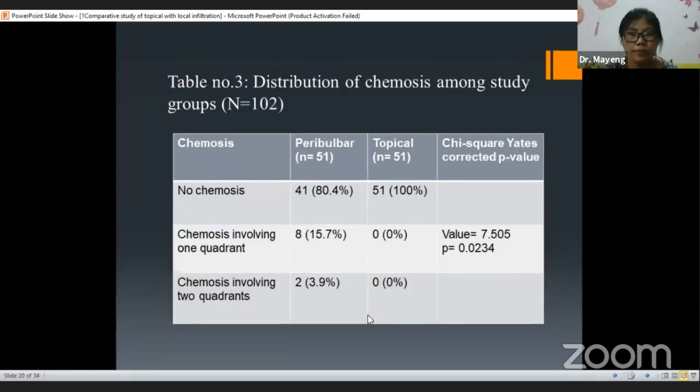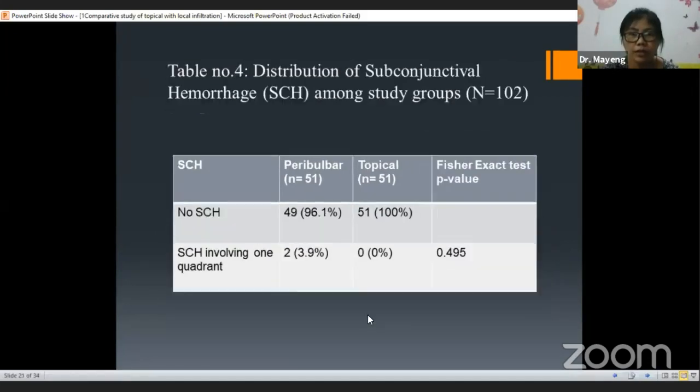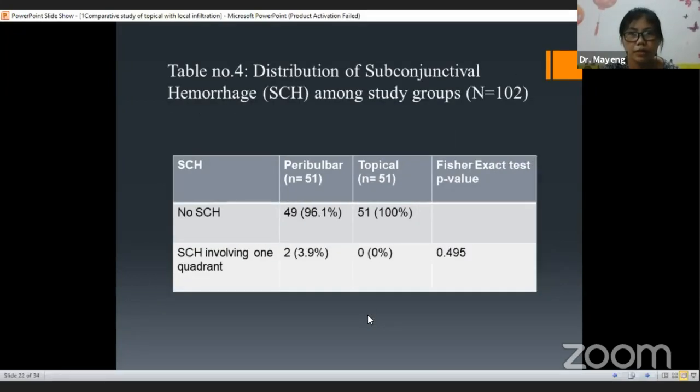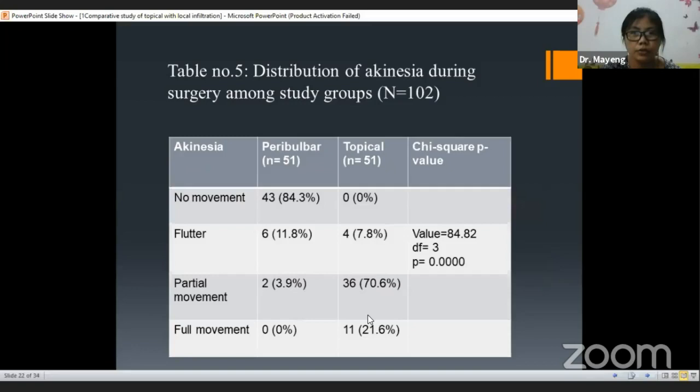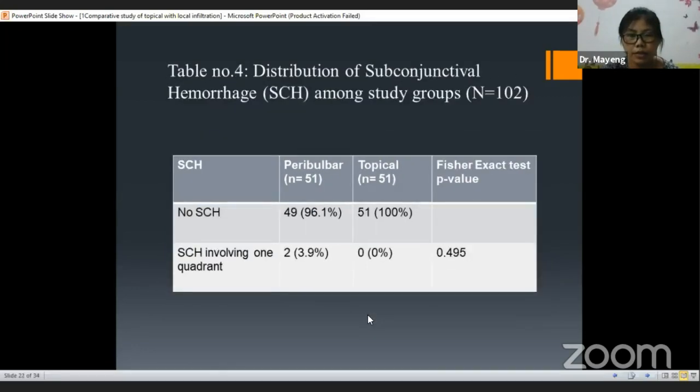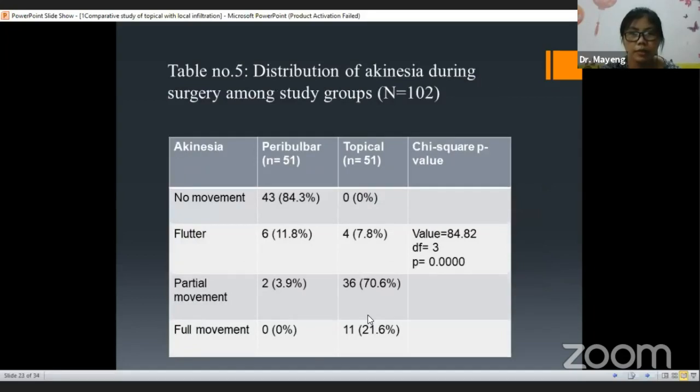Table number 3 and table number 4 show the distribution of the chemosis and the subconjunctival hemorrhage. Here it shows that chemosis and subconjunctival hemorrhage are exclusively seen only in the peribulbar group. Table number 5 shows the distribution of the akinesia during surgery.